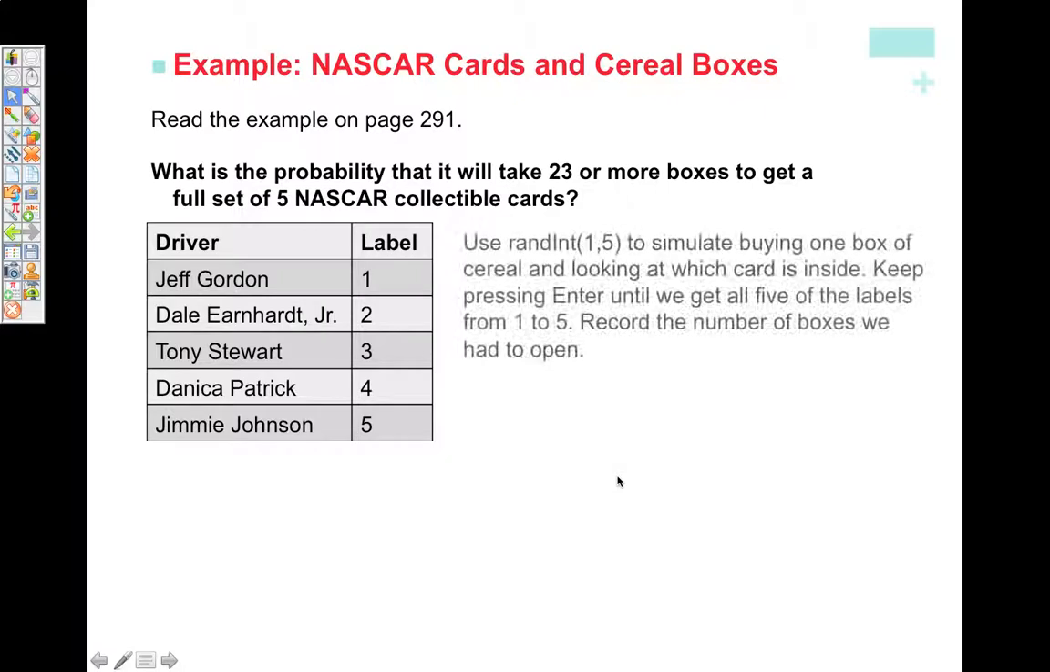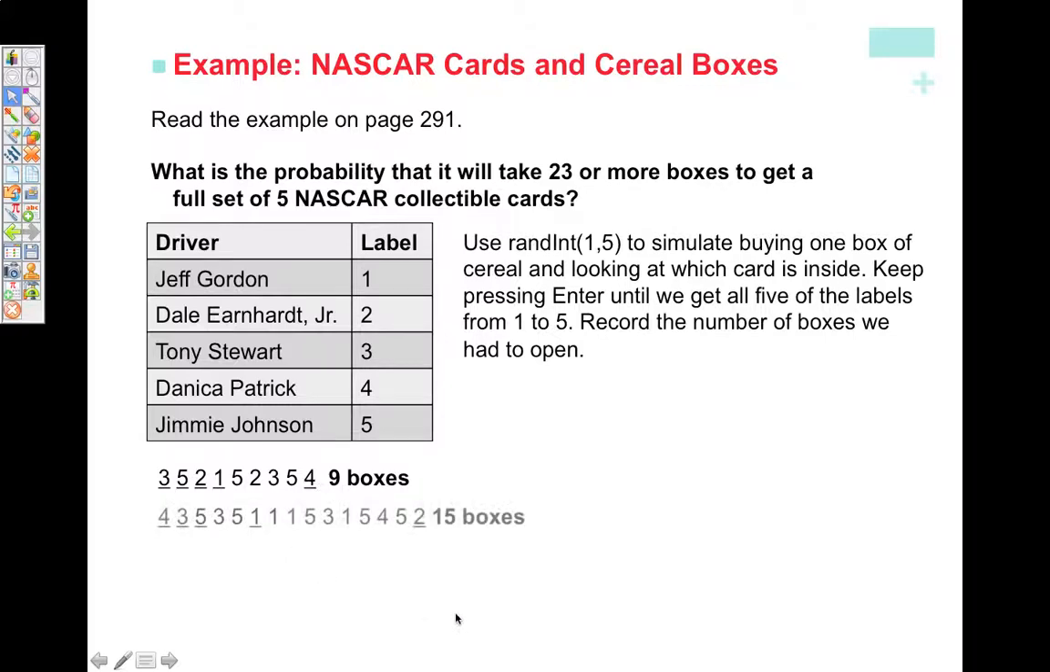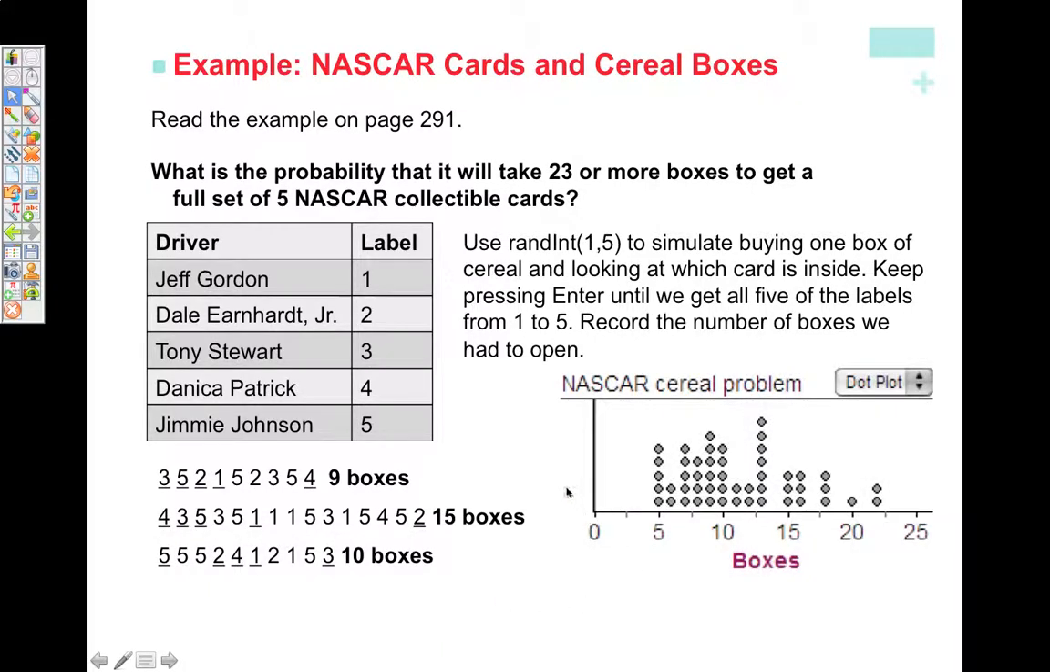So, if we did this a whole bunch of times, we did it the first time. Here's an example where it takes 9 boxes. Here's one where it takes 15. Here's one where it takes 10. And if we do this over and over and over again, we see this sort of distribution if we make a box plot. It's not a box plot, what am I thinking? This is a dot plot. You guys knew that. Good thing you're paying attention and I'm not. But here's our dot plot.